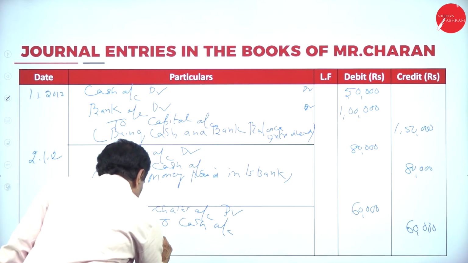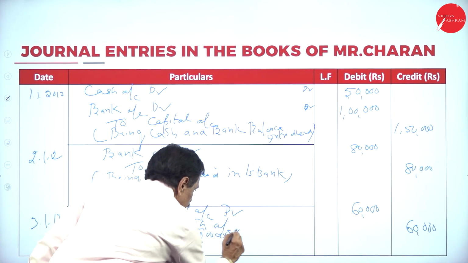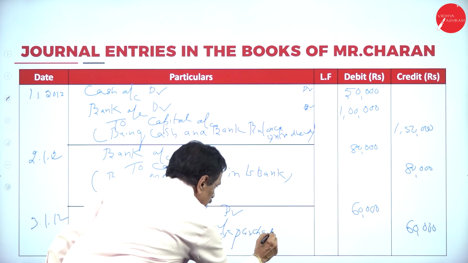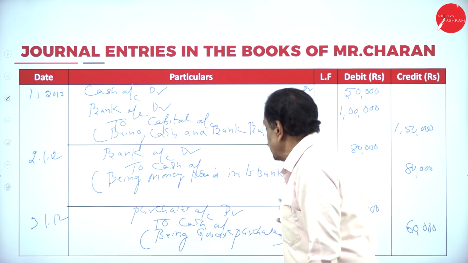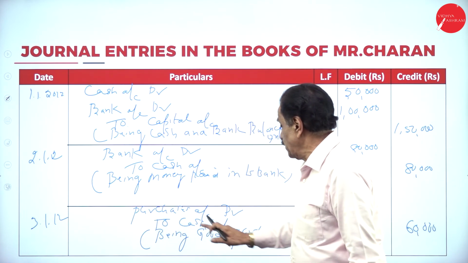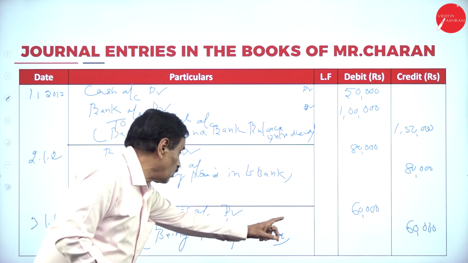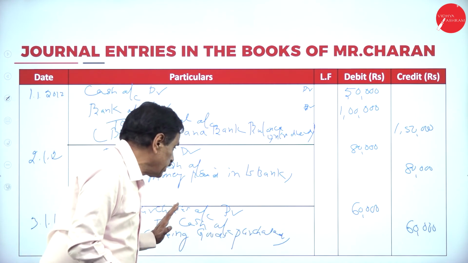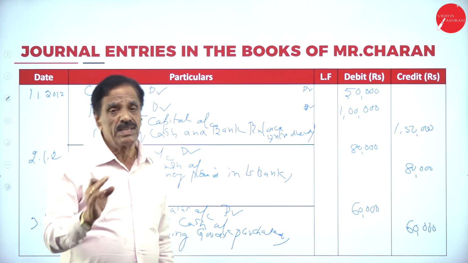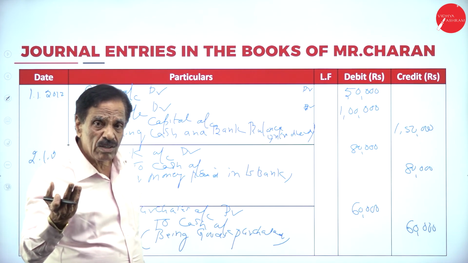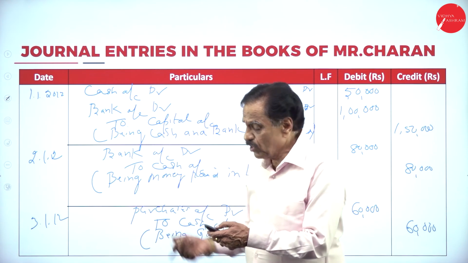Being goods purchased. What's the entry? Purchases account. Instead of goods, what do we write? Purchases account debtor to cash account. We purchase the goods, cash is going out, both are coming under real account. What the real account says, debit what comes in, credit what goes out. So purchase should be debited, cash should be credited. We'll move on to next entry.